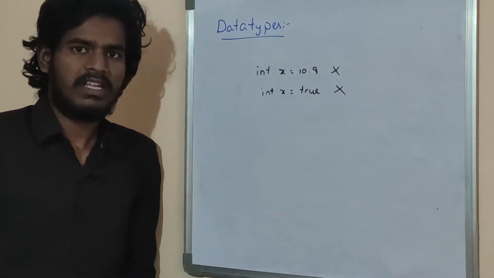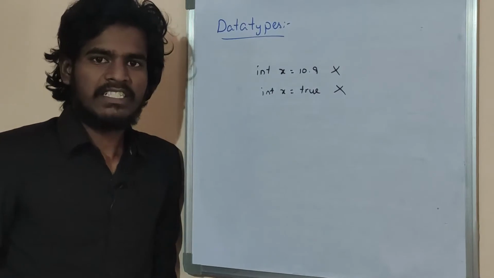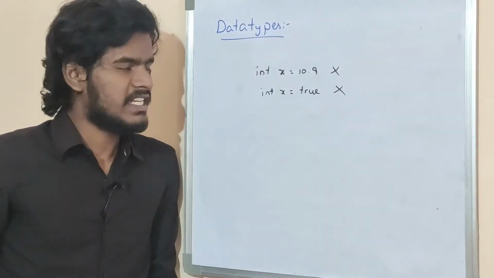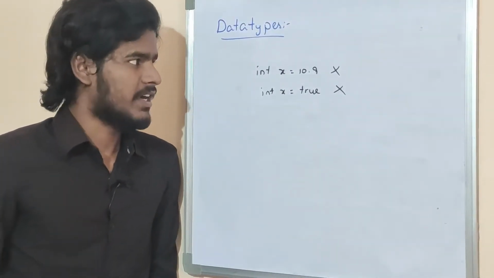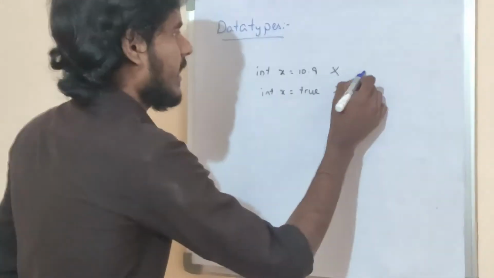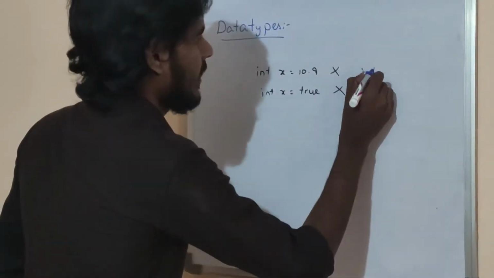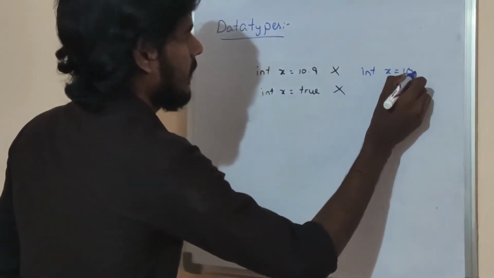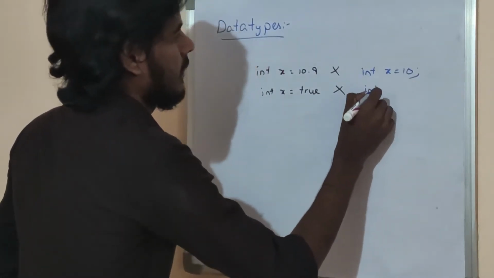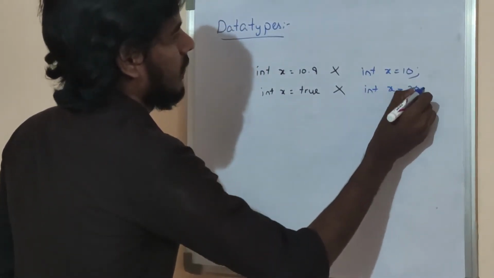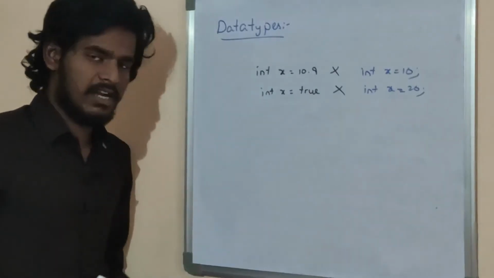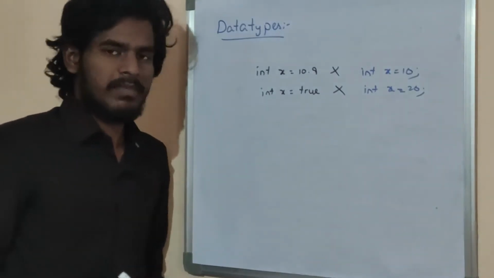So in Java each and every data type is clearly defined. Int x is equal to 10, int x is equal to 20. Friends, in Java each and every data type is clearly defined.